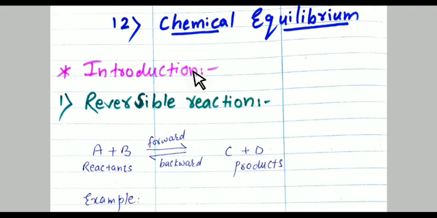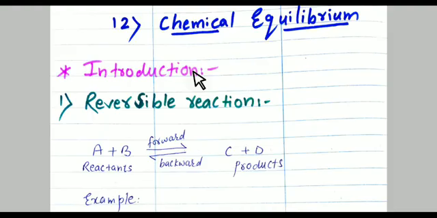There are different types of reaction. In a reaction, all the substances involved are reactants and products. In a chemical reaction, when one or more substances, called reactants, undergo chemical reaction, they produce new substances, and these are called products of the reaction. So students, reactants undergo chemical reaction and produce new substances, called products.